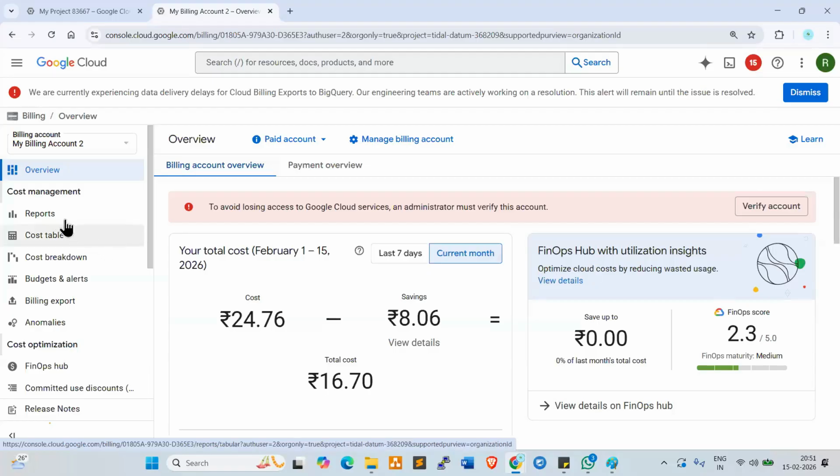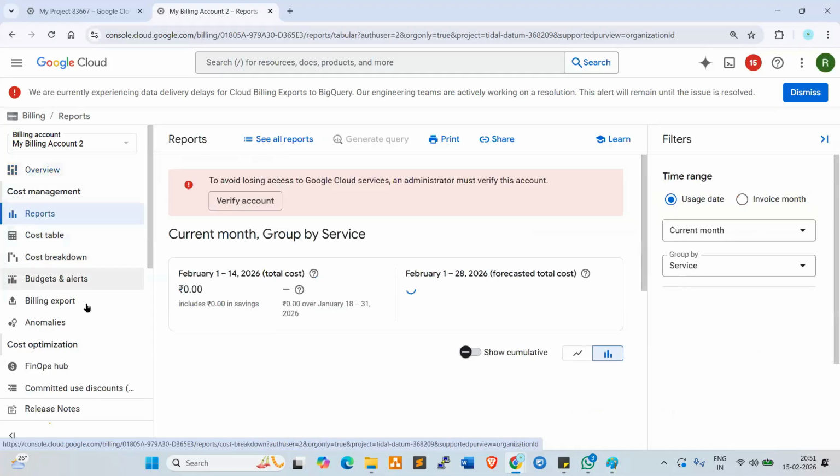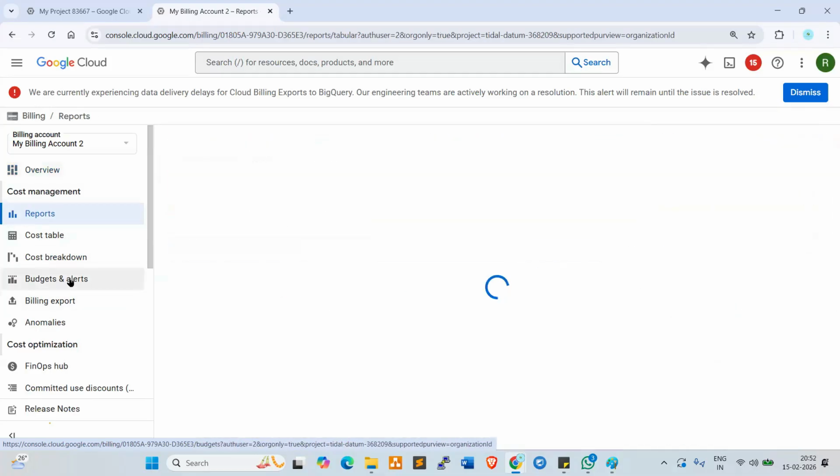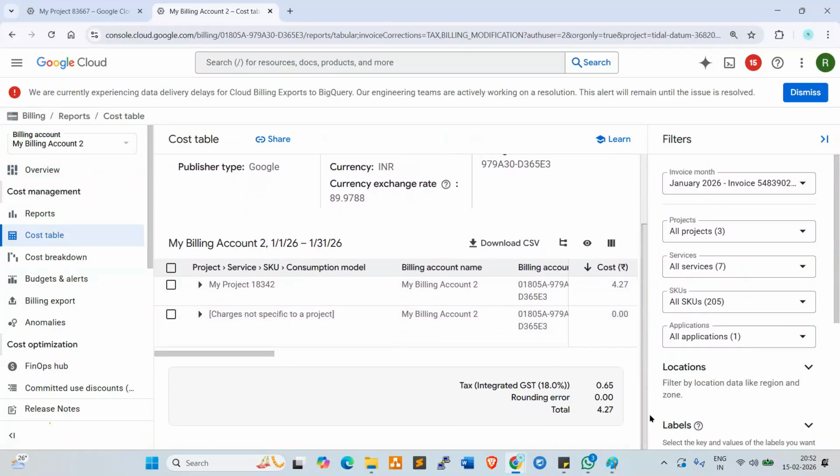Here we have reports, cost table, cost breakdown, budgets and alerts. Budgets and alerts is very important. Here we have accounts and projects. I have only one project here. This is the billing.